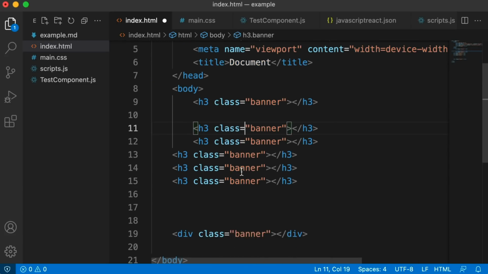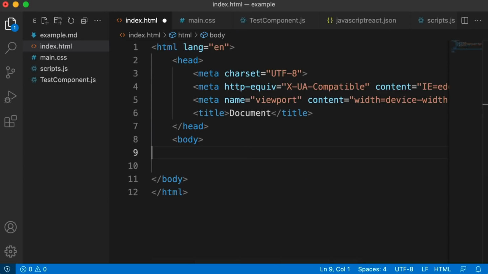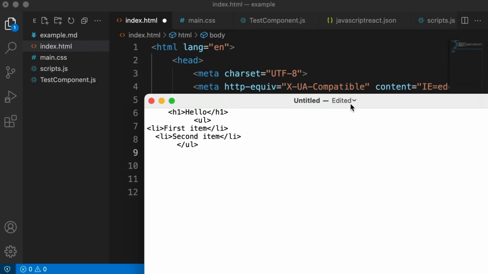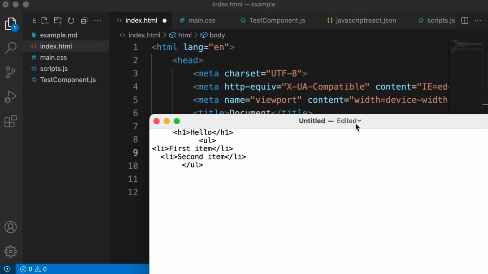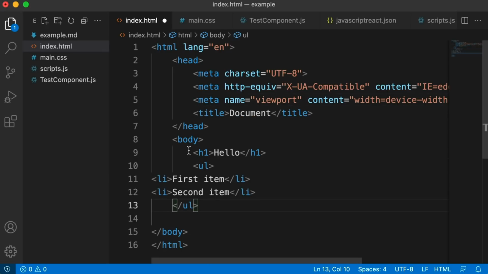Let me show you what I mean. So let me empty out my body area. And imagine you want to copy and paste a bit of HTML or any programming language from some other source, but the indentation is all messed up like you can see in this example. So if I copy that, paste it right here, clearly this indentation is not perfect.